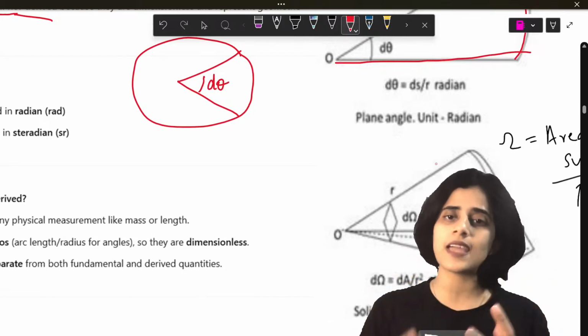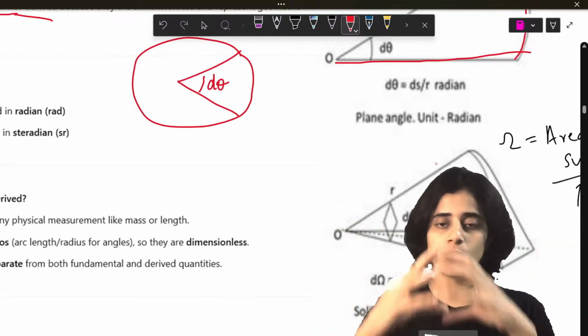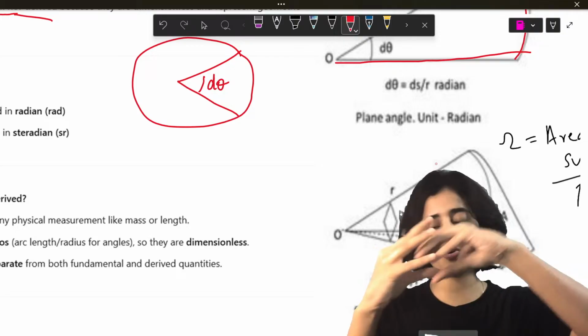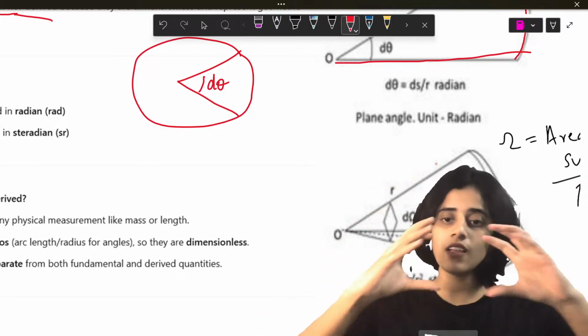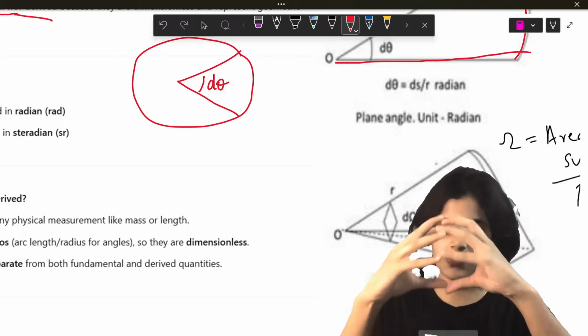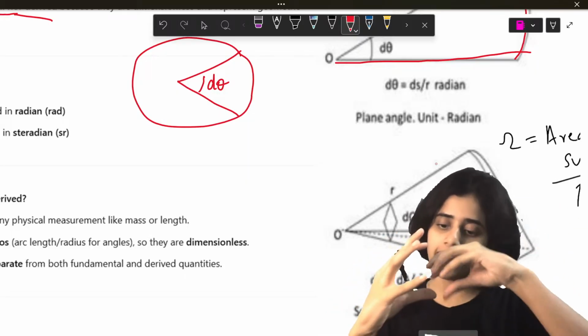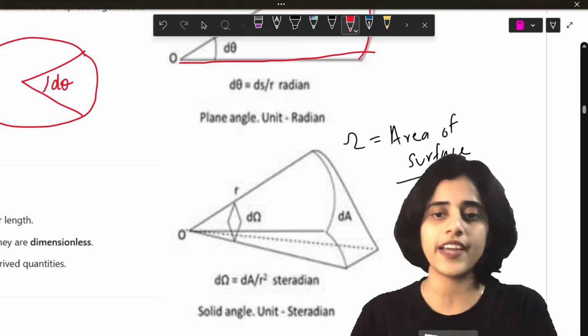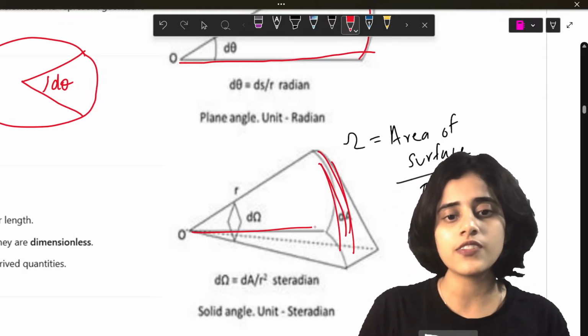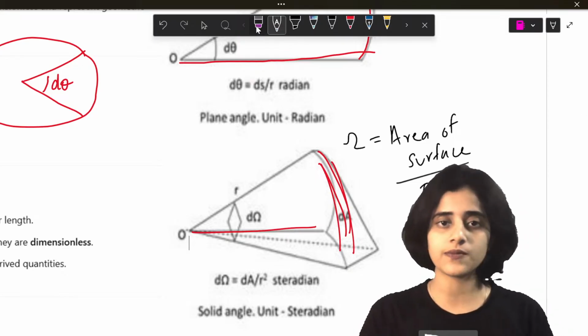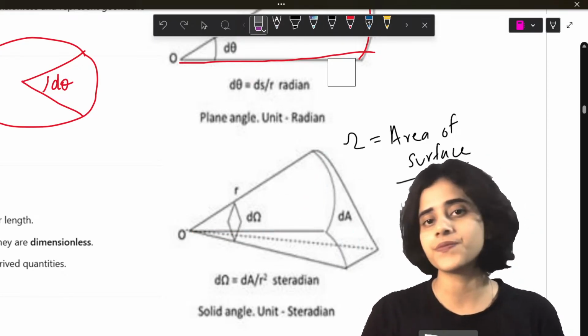Now, next one is solid angle. For solid angle, same thing, but you take a whole sphere. When you take a sphere and you cut a small portion, instead of a single angle, you get a 3D version. You take a sphere, you cut a small portion, and that angle is called a solid angle. This is given by the area of the surface divided by the radius square.